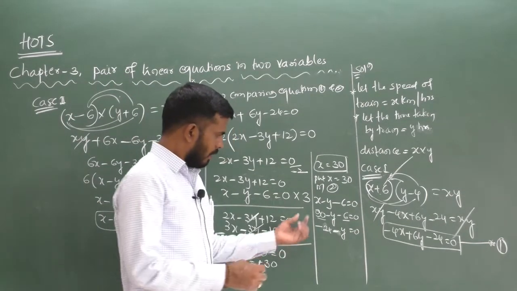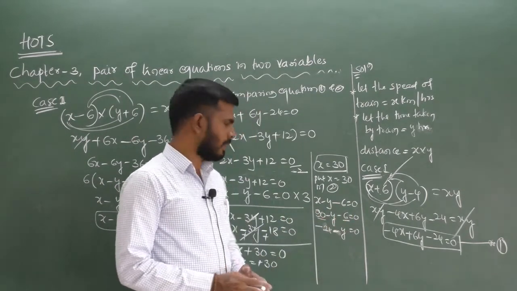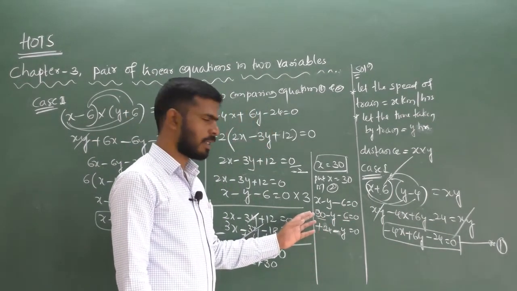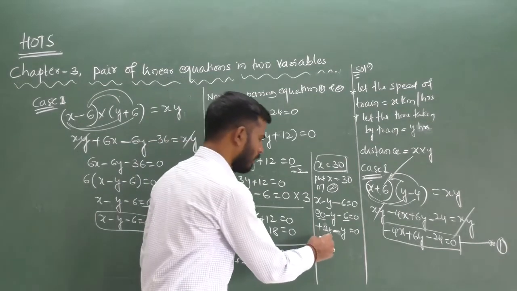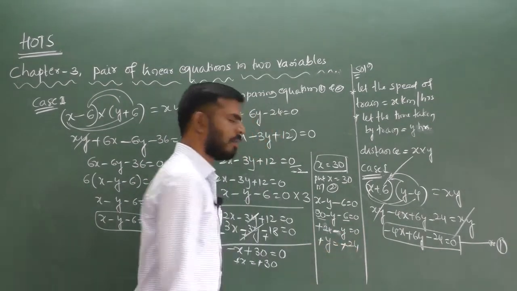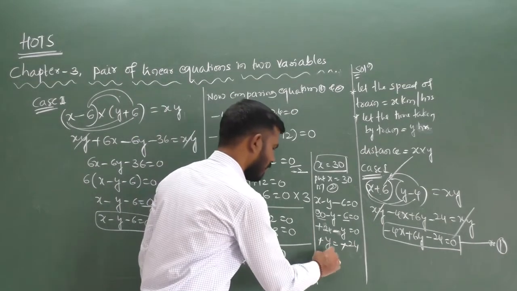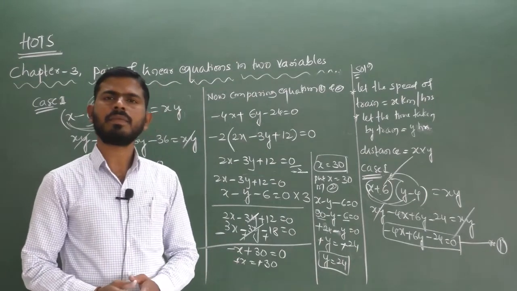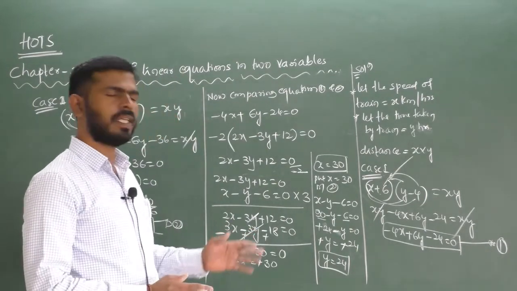So minus y equal to minus 24, the minuses get cancelled, so y equal to 24. This is the time taken by the train, 24 hours.